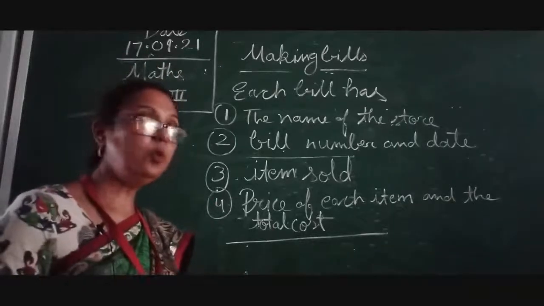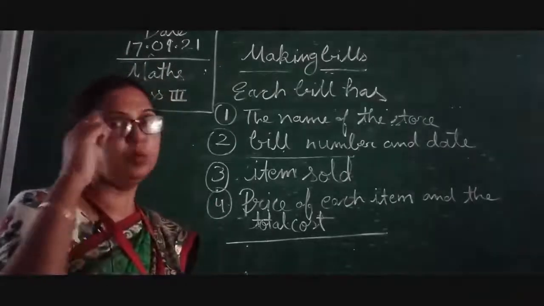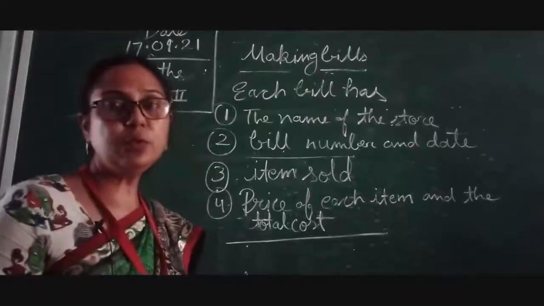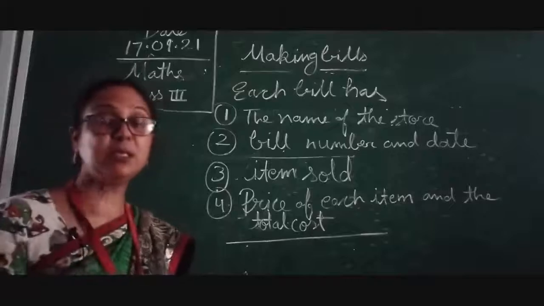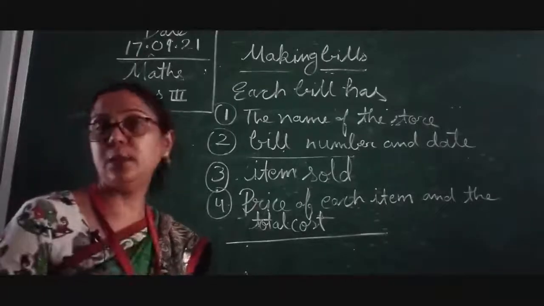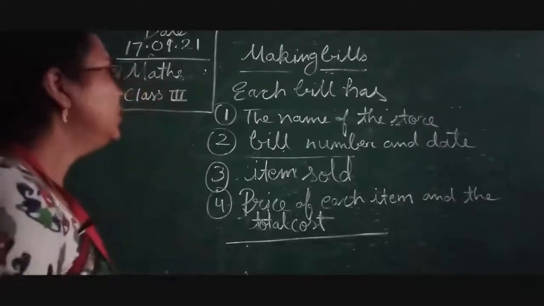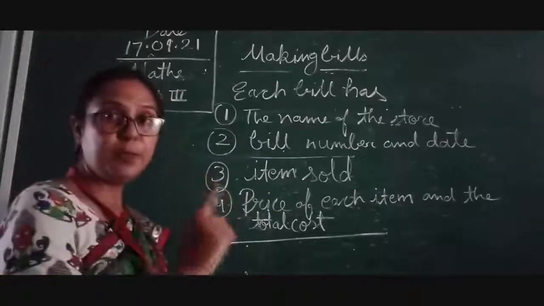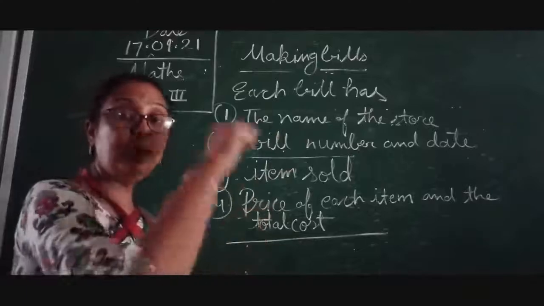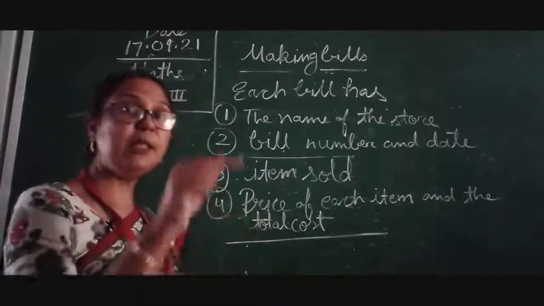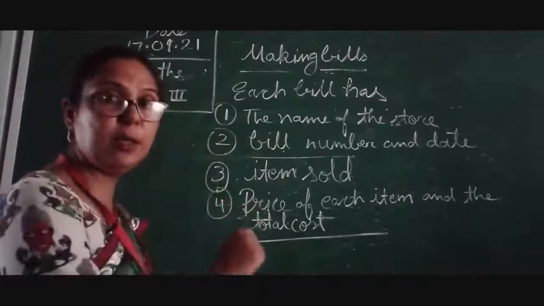So whenever you are supposed to go to the market and you buy something, you must see the bill, which is very important for you children. Here the name of the store must be mentioned. Now the second thing is the bill number and date. On which date you are purchasing that item should be mentioned in the bill.